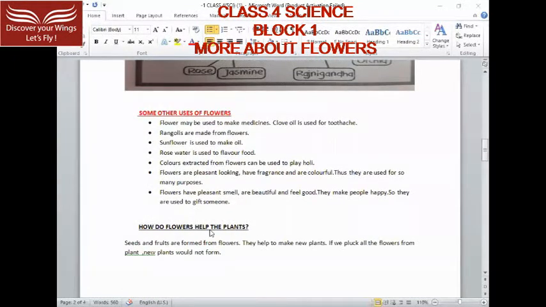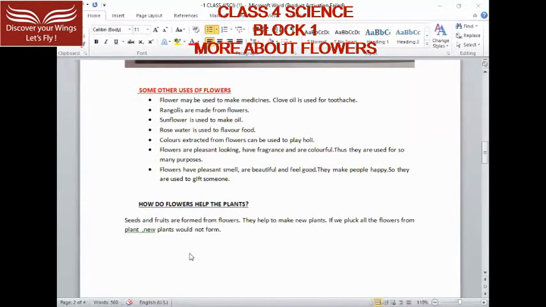Now we will talk about how flowers help the plants. Seeds and fruits are formed from flowers. As you all know, seeds and fruits are formed from flowers and they help to make new plants. If we pluck all the flowers from a plant, a new plant would not form. A new plant will not grow.